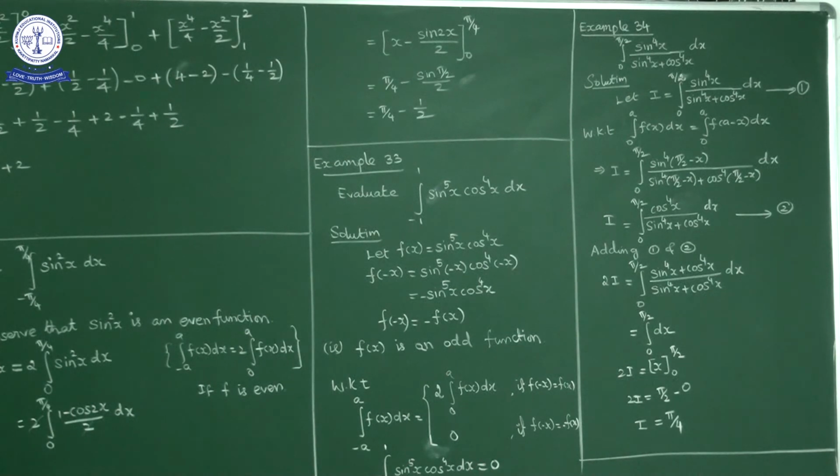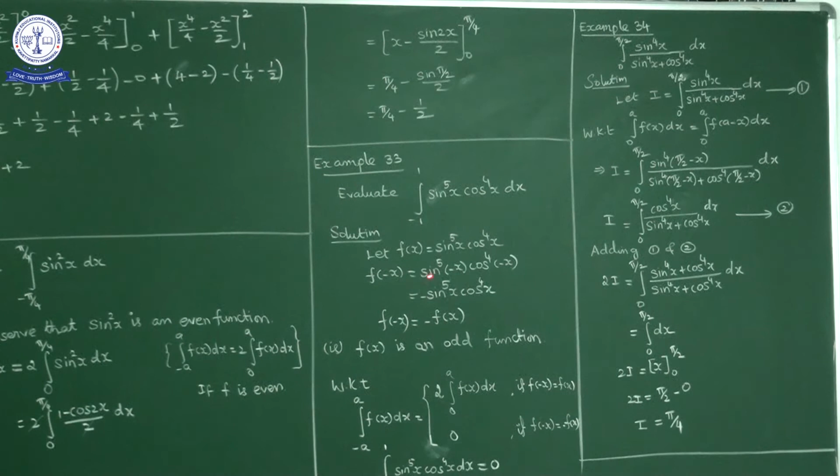Now the question is to evaluate the integral from -1 to 1 of sin^5 x cos^4 x dx. f of x is sin^5 x cos^4 x. Now f of minus x, in place of x if you write minus x, we get sin^5 of minus x into cos^4 of minus x.